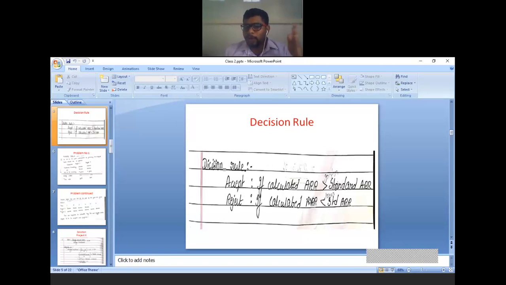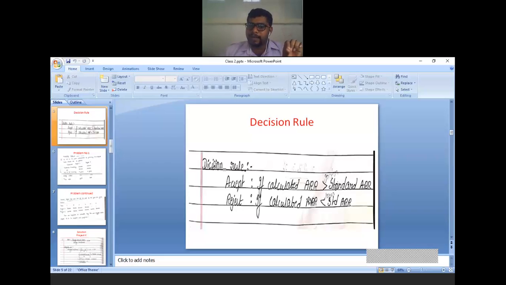So, decision rule. Under payback period, we have seen the decision rule. What is the decision rule under payback period? Accept if the calculated payback period is less than the standard payback period, then accept the project.